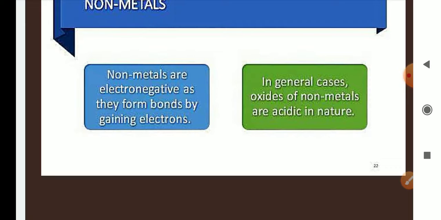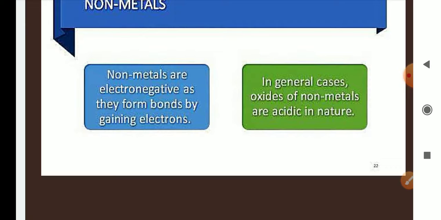In general, oxides of non-metals are acidic in nature, like chloric oxide and perchloric acid. Take any non-metal: carbon is a non-metal, sulfur is a non-metal.